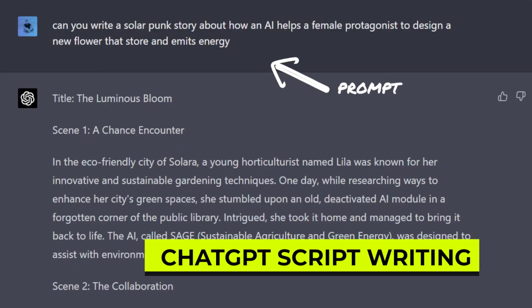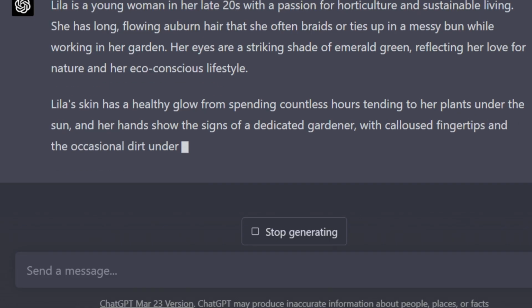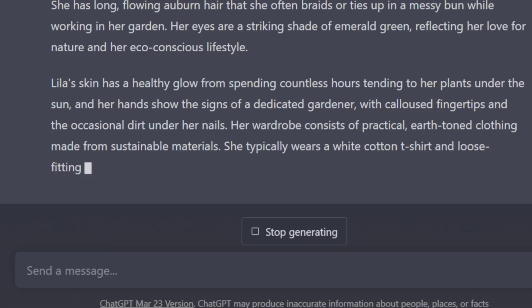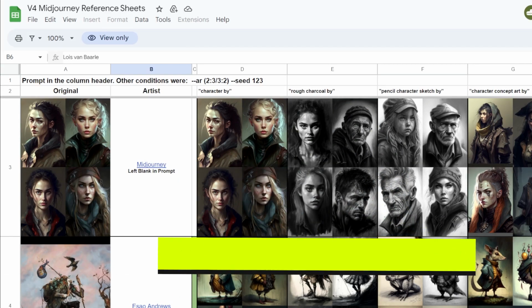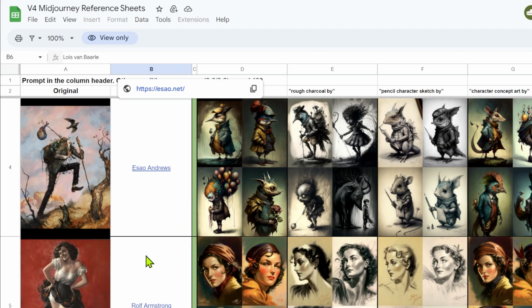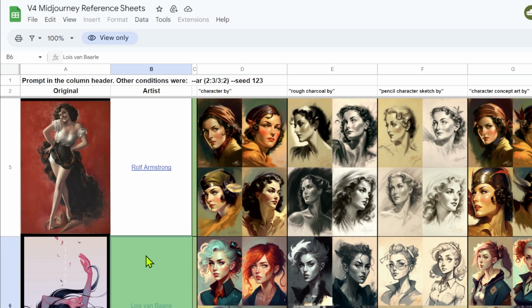The first step in the process is creating the original inspiration for the characters that you want to create. So I just asked ChatGPT to write me a story and then to describe the character's physical attributes. ChatGPT gave me a full scene breakdown and individual descriptions for an auburn-haired heroine called Leela and her AI companion named Sage. I'm going to leave a reference to this reference sheet, where you can find different artists that you'd like to use as your inspiration.